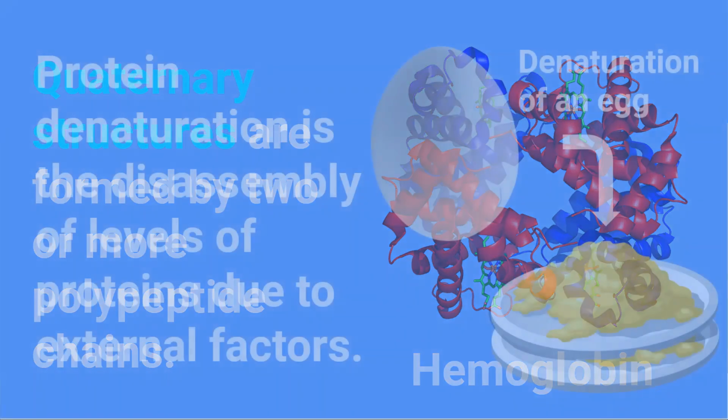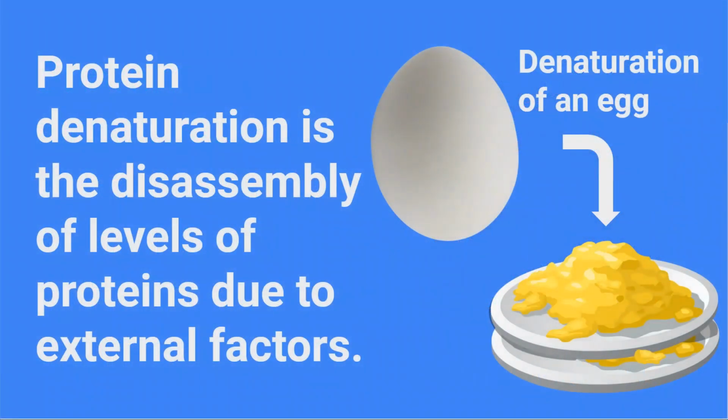After we have talked about the structures that proteins can have, I want to talk about the process of protein disassembly, which is known as denaturation. It is a process that doesn't occur at random.